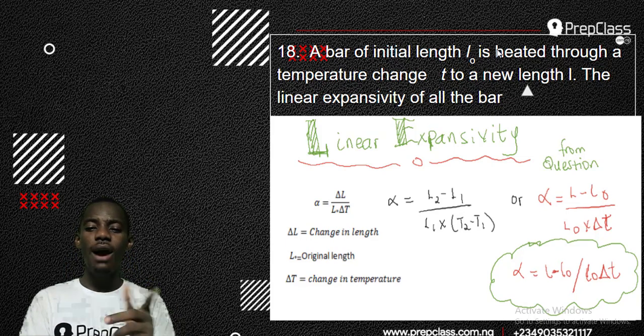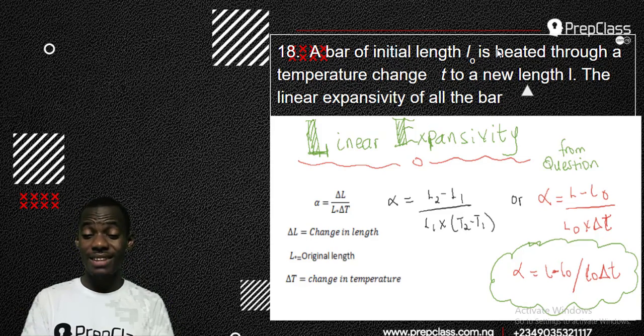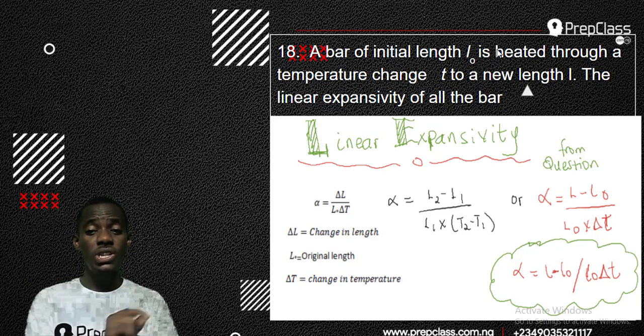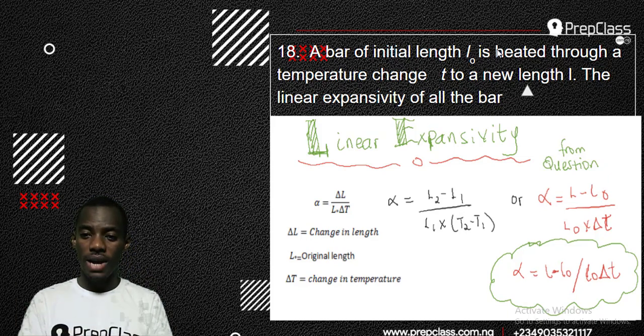So linear expansivity is L2 minus L1, that's the second length minus the first length, over the first length times change in temperature, that's temperature 2 minus temperature 1. In this case, the initial length is L0, so instead of L1, I put L0. The temperature change is T, so I put T in that place.